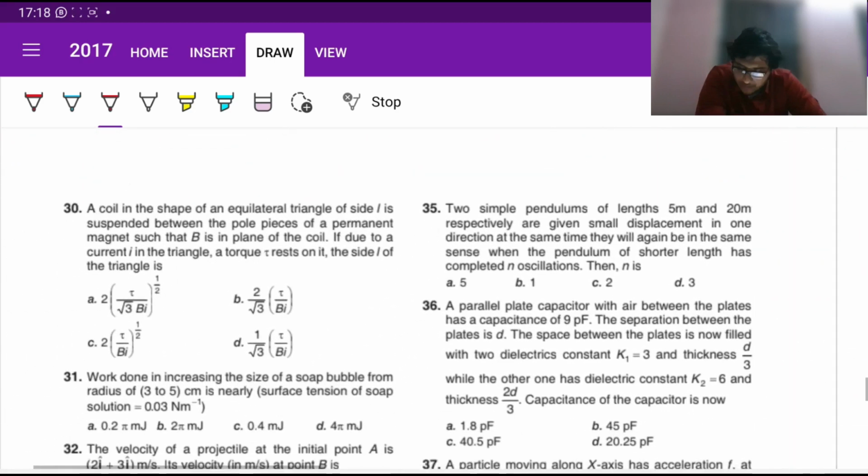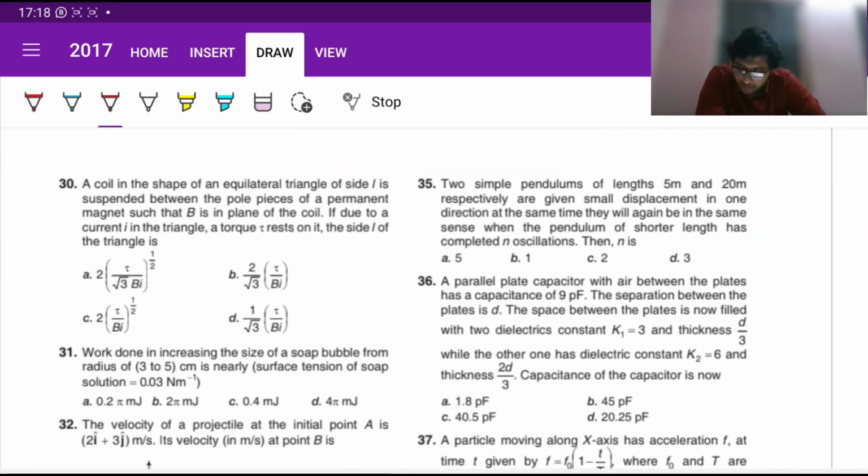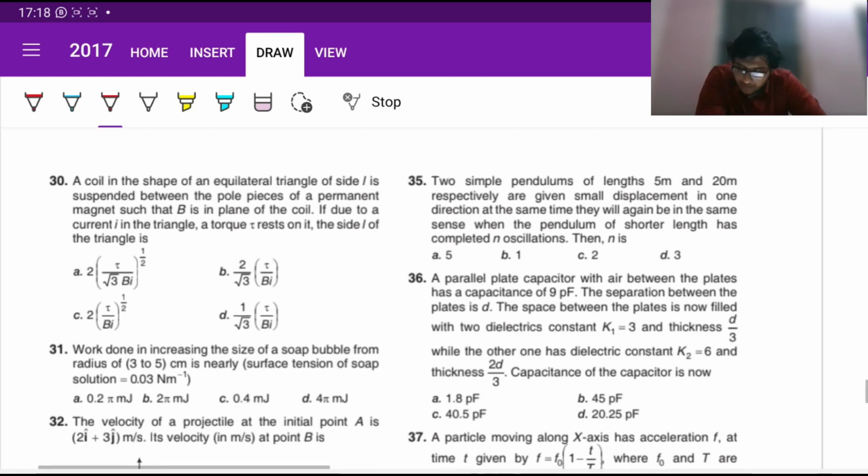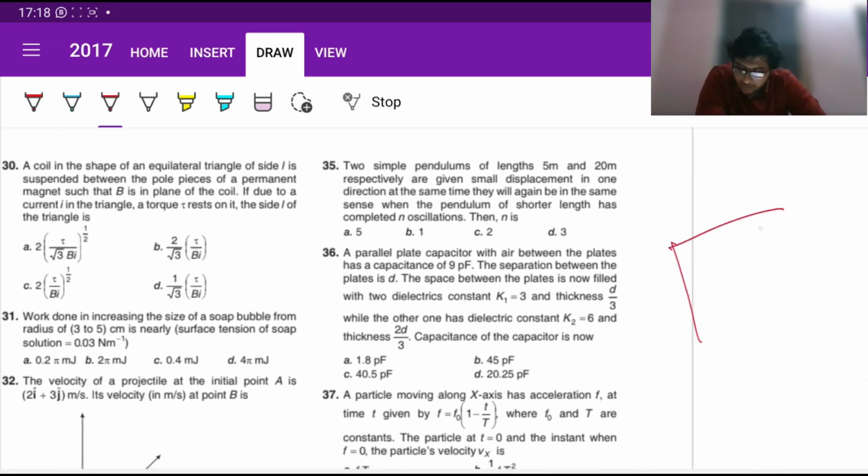Next. A coil in the shape of an equilateral triangle of side L is suspended in between the pole pieces of a permanent magnet such that B is in the plane of the coil. If due to a current I in the triangle, a torque tau acts on it, the side L of the triangle is... Okay. So here we have a coil and there is a B, right?